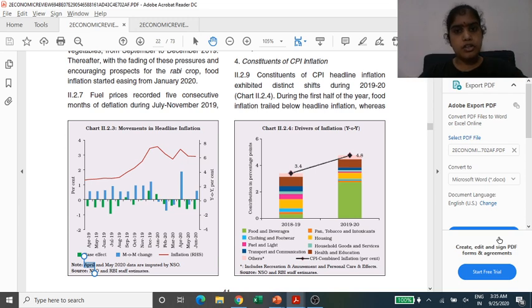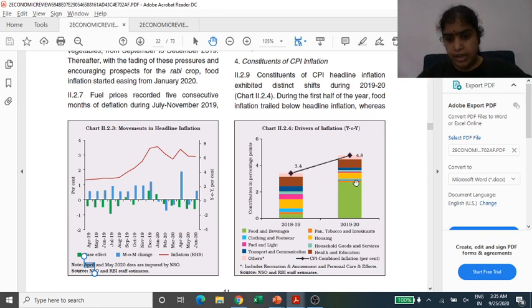What are the constituents of CPI? These are the constituents of CPI. We can see in the diagram: food and beverages, clothing, fuel, transport, other, pan, tobacco, housing, household, health and education. We can see that in 2018-19 the contribution of each parameter is almost similar, one contributing lesser, one contributing more.